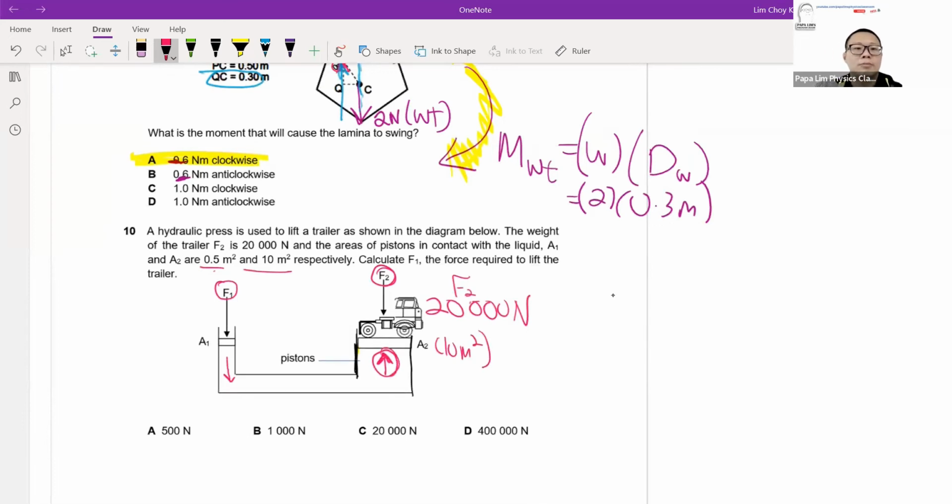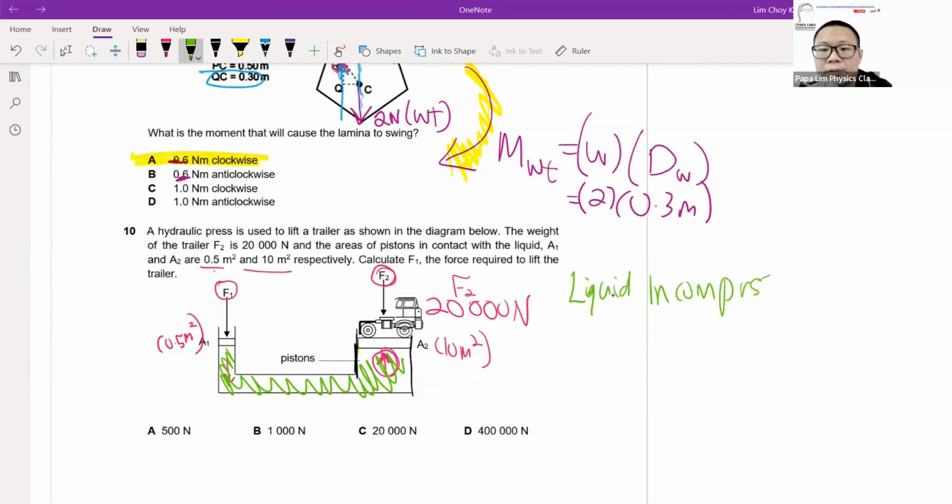Okay, and the other side will be 0.5 meter square. Now the important thing about the hydraulic press is that the liquid is incompressible. Because it is incompressible, the pressure exerted at different parts of the liquid is transferable, or what we call remains the same.